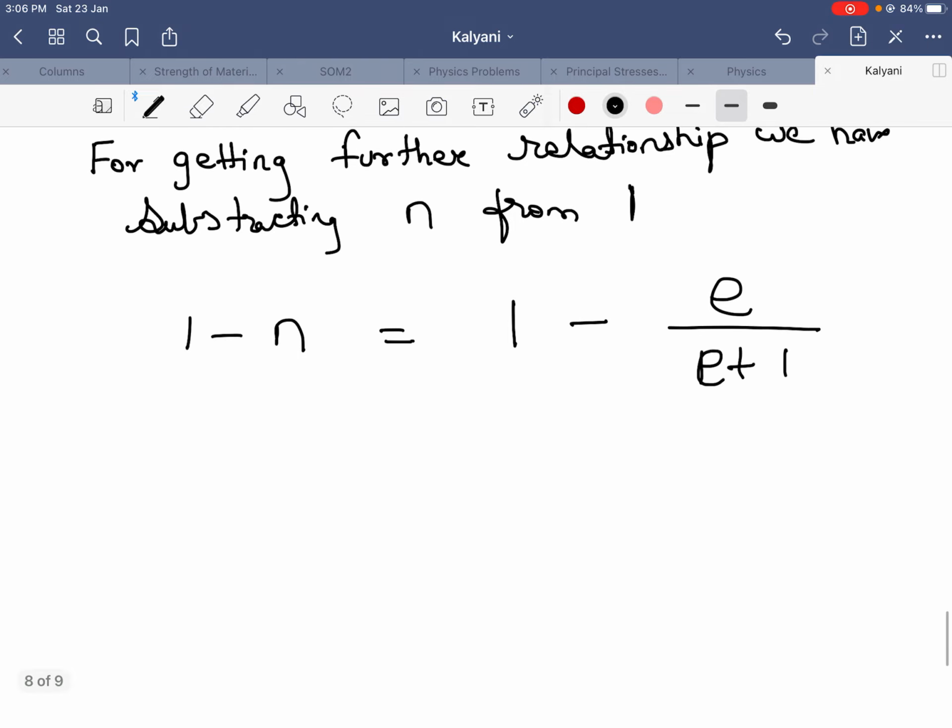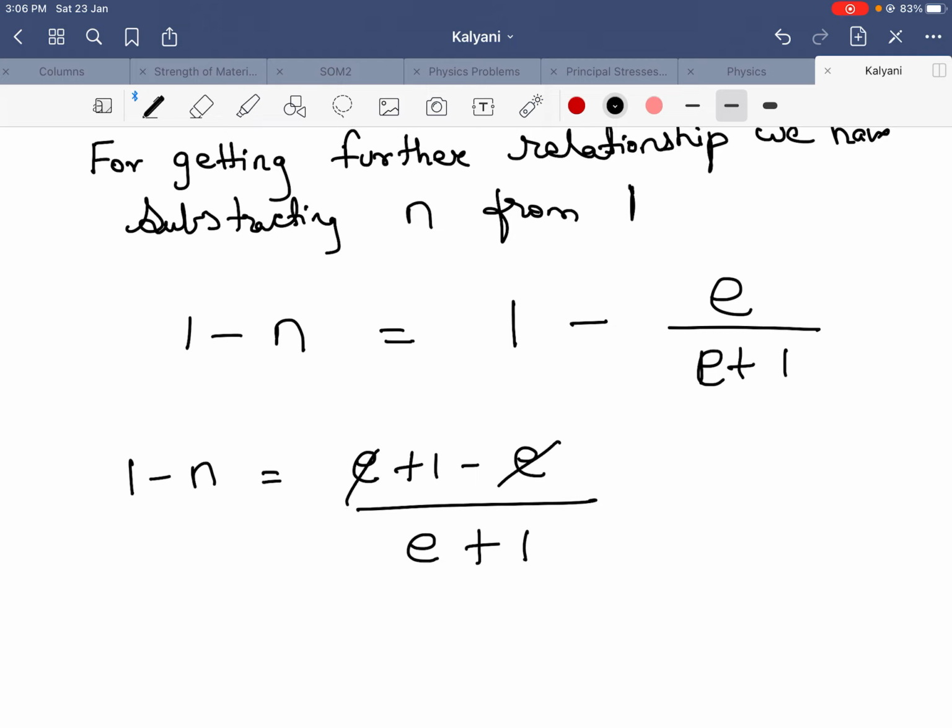So now here you have to write 1 minus n equals e plus 1 minus e divided by e plus 1. This e gets cancelled. 1 minus n, e plus 1 is equal to 1.